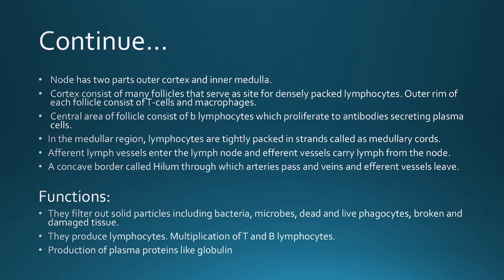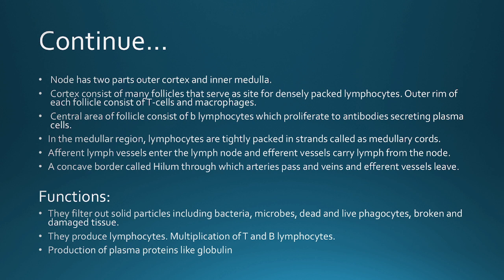So what are the functions of the lymph node? They filter out solid particles including bacteria, microbes, dead and live phagocytes, and broken and damaged tissues. It is like a membrane filter which filters all the bacteria, microbes, dead and live phagocytes, and cell debris. They produce lymphocytes, with multiplication of T and B lymphocytes. In the structure we have just seen, there are mostly T lymphocytes, macrophages and B lymphocytes produced by the lymphoid tissue.